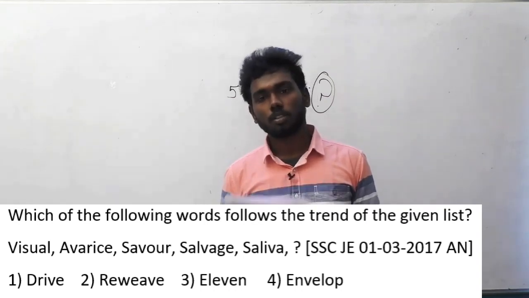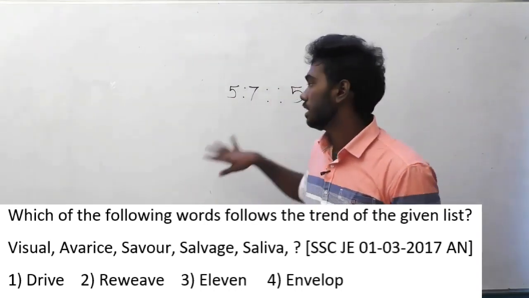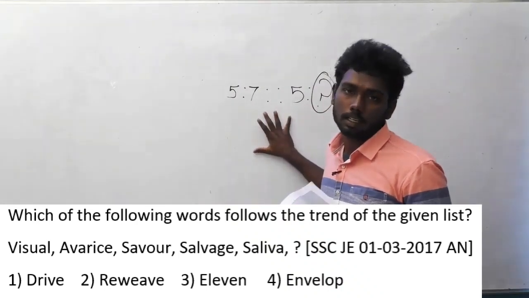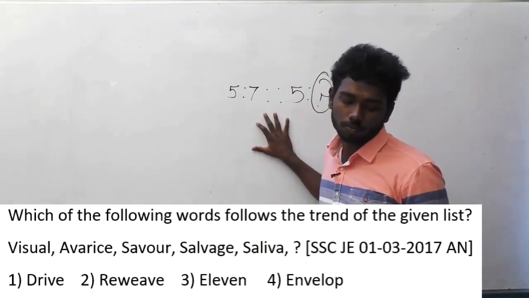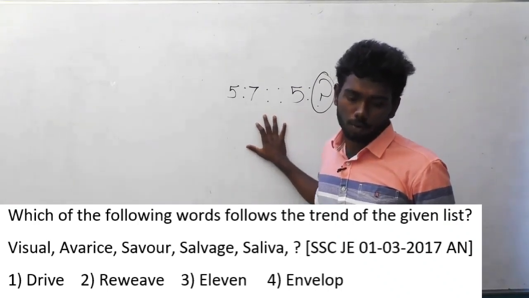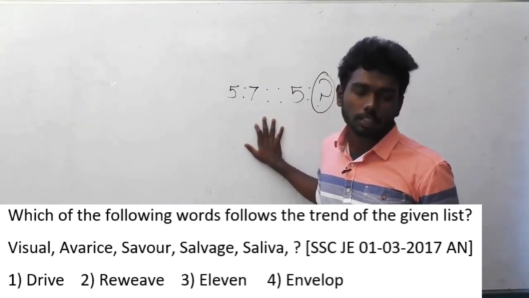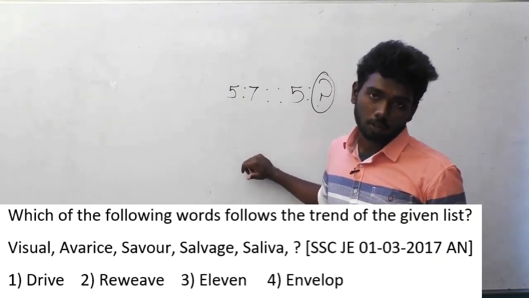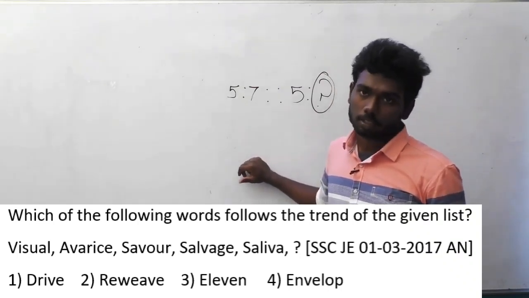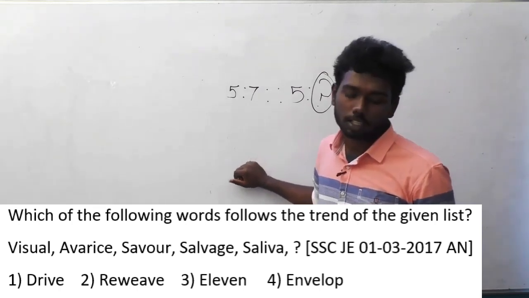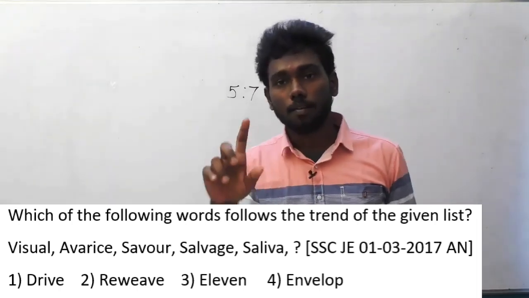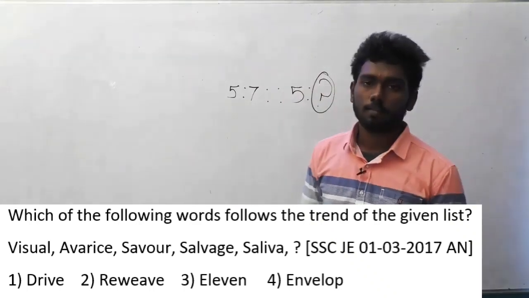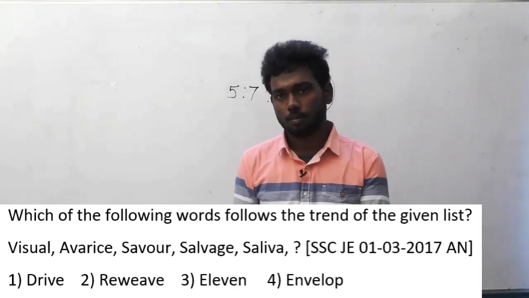Can you figure out the logic? We have already seen many questions before, and with that you can obviously solve this one also. Before looking at the options, look at the series carefully. If you are trying to figure out the meaning, obviously you are not going to get the answer because that is a wrong logic. The logic here is that the letter V moves one position to the right as each word progresses.